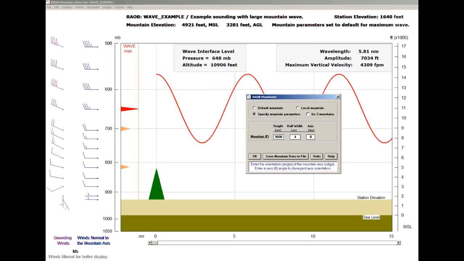Remember, before we press the OK button, the default mountain's predominant wave analyses had severe wave turbulence. Its wavelength is 5.81 nautical miles, and the maximum vertical velocity is 4,300 feet per minute. So let's press OK and see what changes.